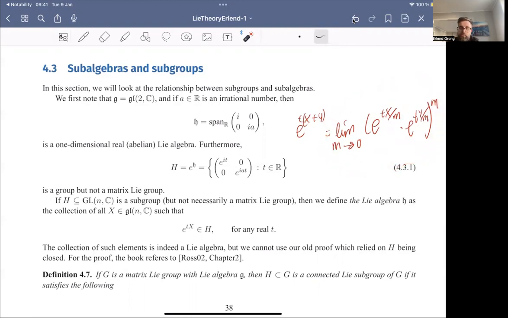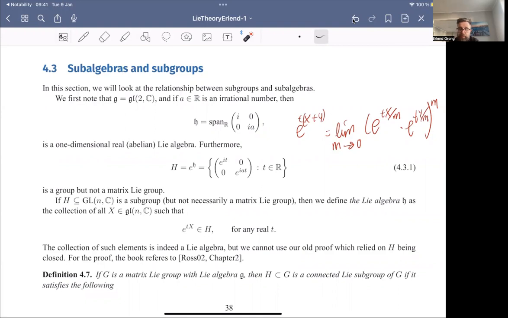As G was closed, we knew that the limit was inside, and so the sum works for the Lie algebra. But we can no longer use this kind of proof, and we need to go even outside of our book to find the proof. But these kinds of groups and their Lie algebras will be useful to talk about